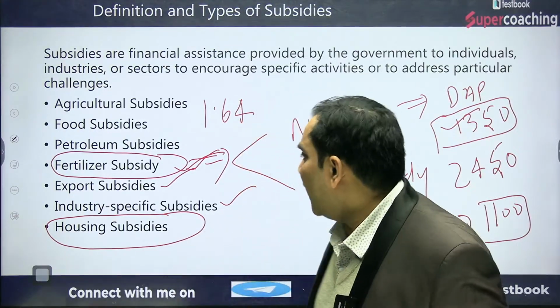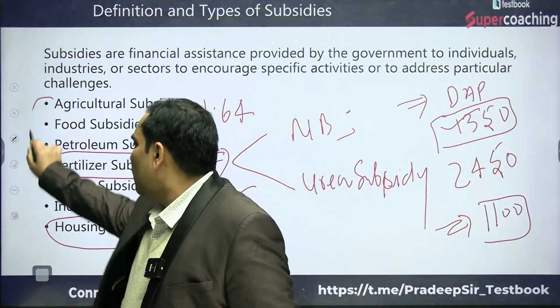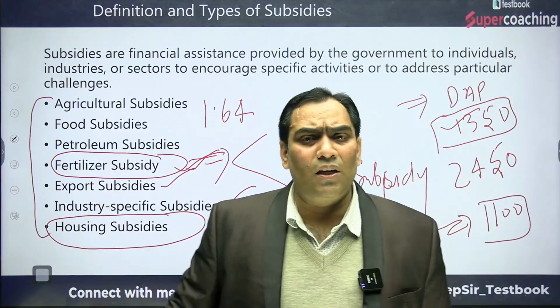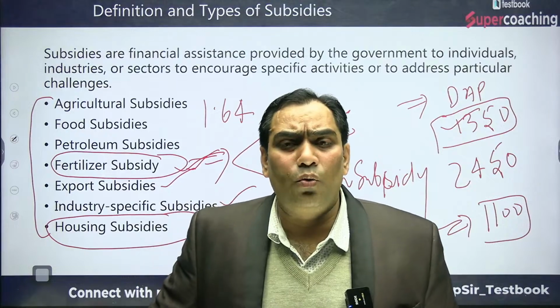So this is the scenario in India in regard to subsidy.